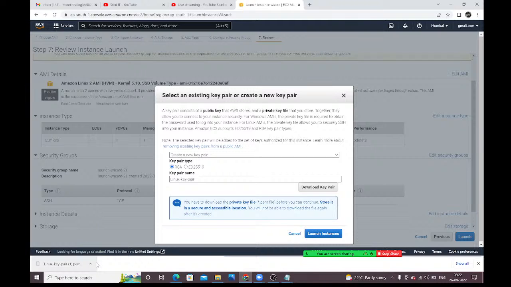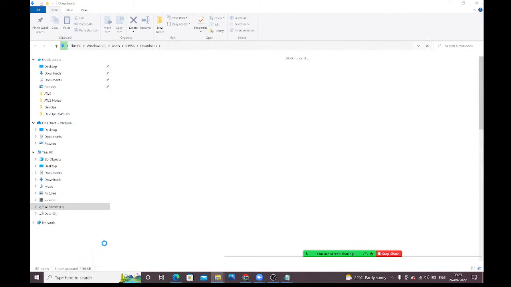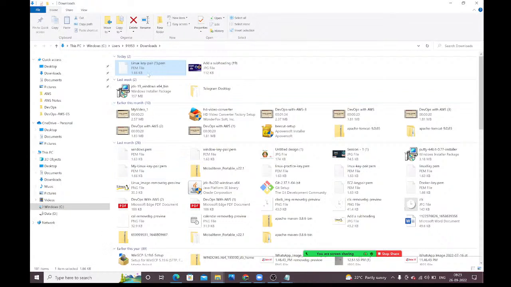Right, guys. Key pair is downloaded in our machine. Next, don't do anything. You no need to open that key pair at all. If you want, you can see it. Go to the folder. Here you can see that key pair. This is the key pair .pem file. You will get the key pair in the form of a .pem extension, guys.